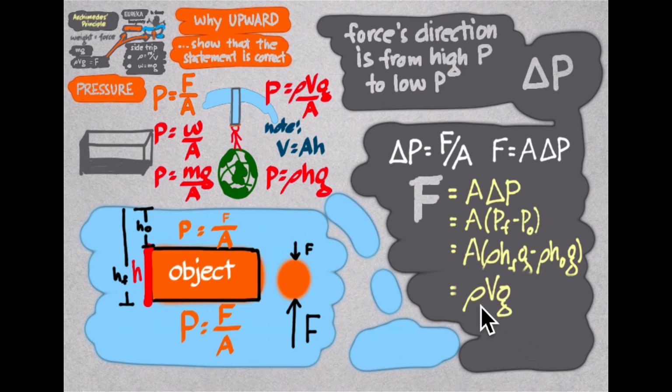This rho V, from the definition of density, after rearranging a little, is actually the mass of the displaced fluid. And so we get the force equal to mg, the mass of the displaced fluid times gravitational field strength g, which is the weight, equal to the upthrust. But which weight? The weight of the fluid displaced by the object immersed in it.